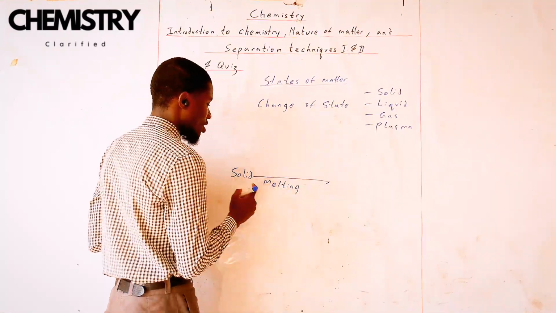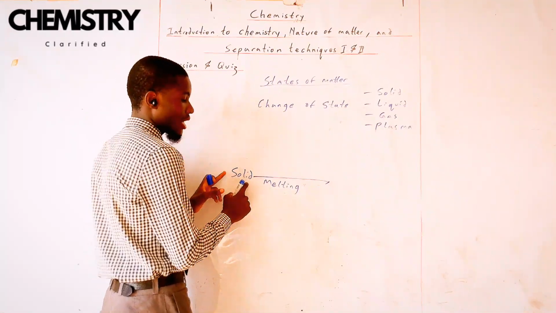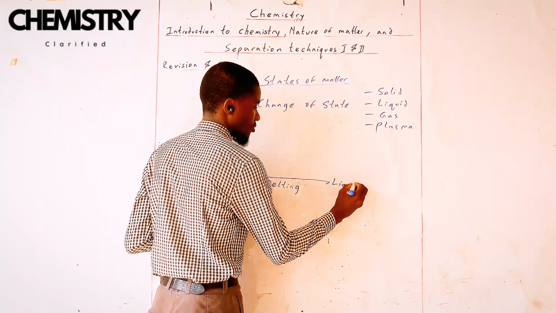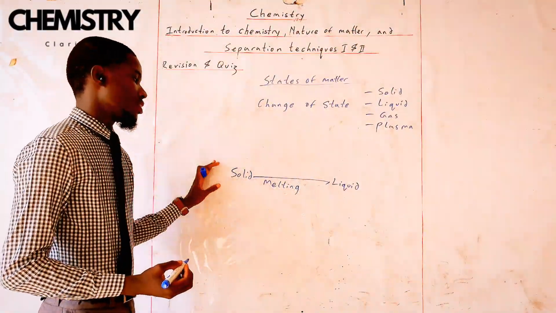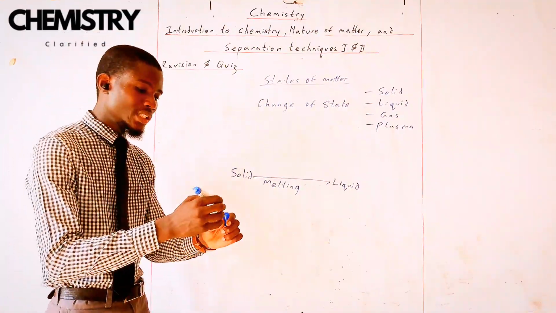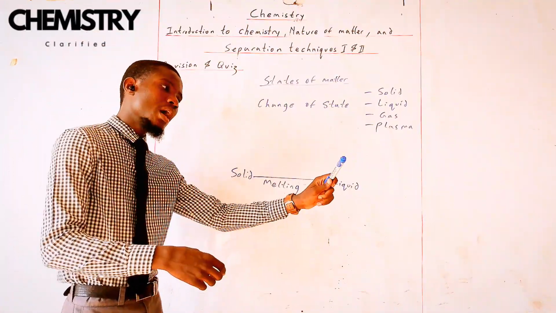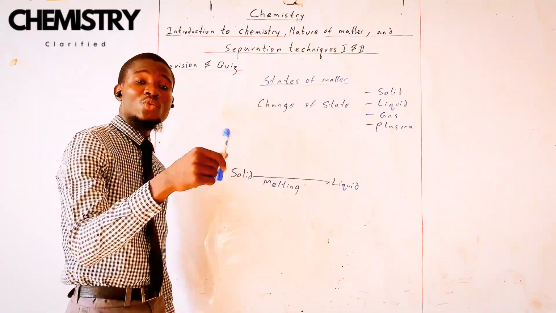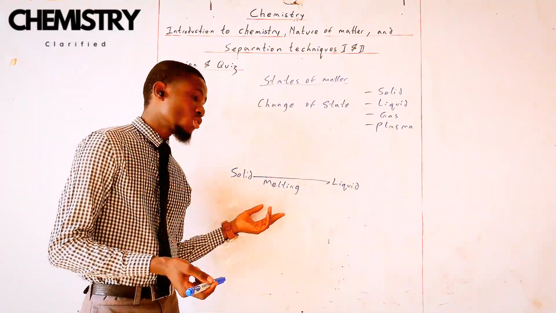This is when you take out your water and you allow it to melt and it becomes liquid. Now, if I heat up this marker that is in solid form and allow it to melt, my marker is now in liquid form. That is called melting.